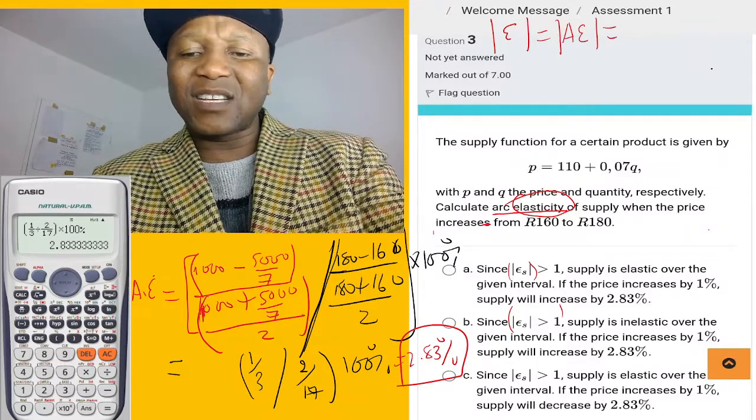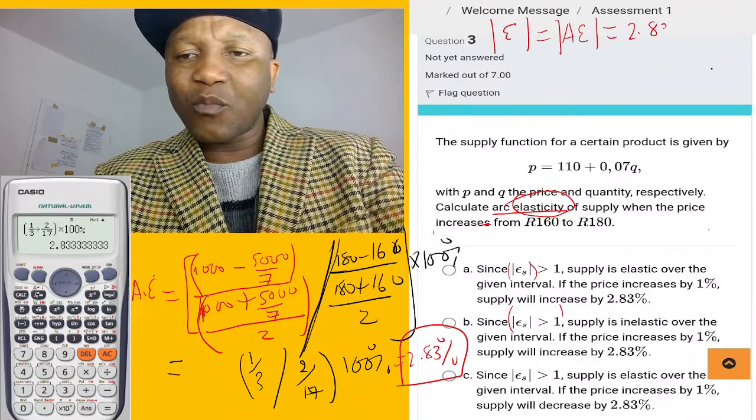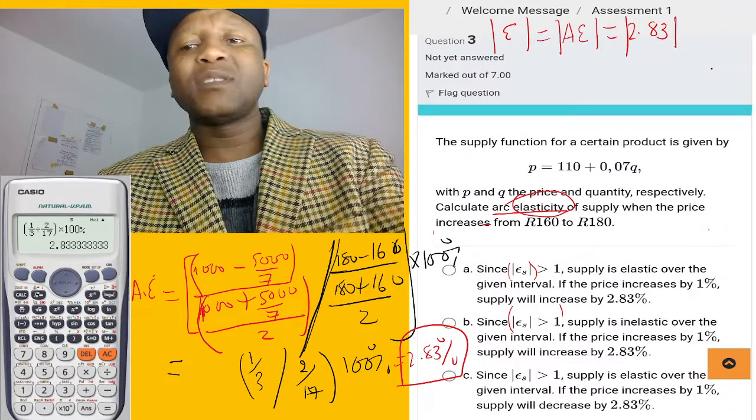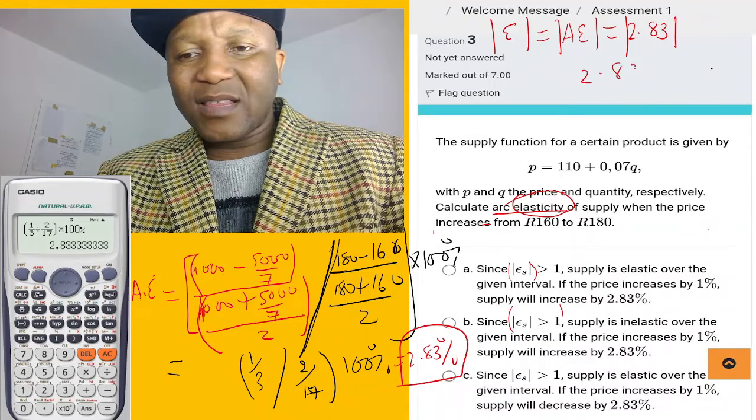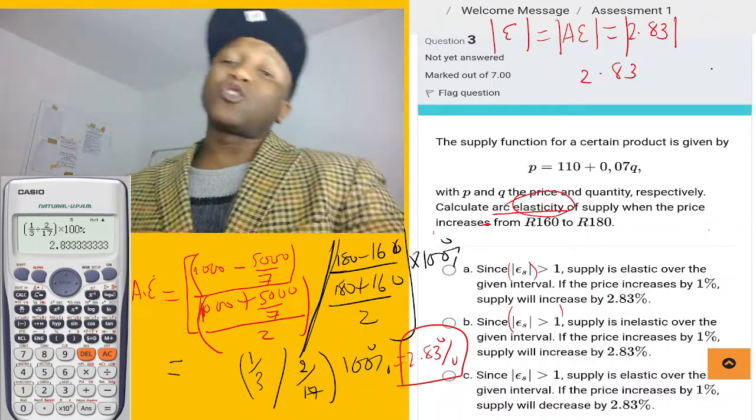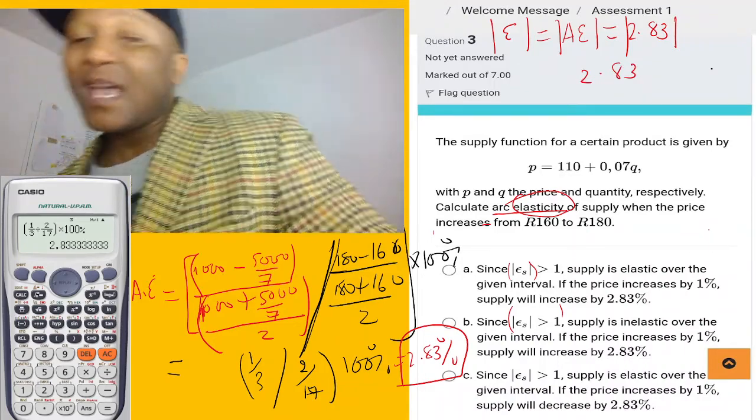But what is the arc elasticity? It's 2.88, 0.83. And it's going to come out as a positive number, which is 2.83. And now let's go to the rules of elasticity.